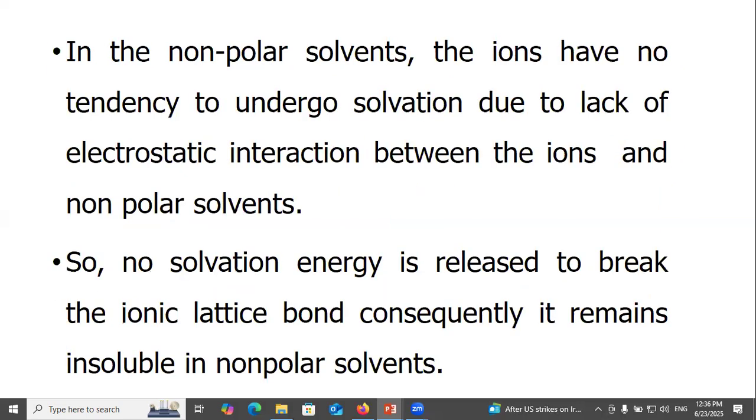In non-polar solvents, the ions have no tendency to undergo solvation due to the lack of electrostatic interaction between the ions and the non-polar solvent. So, no solvation energy is released to break the lattice energy bond. Consequently, the compound remains insoluble in non-polar solvents.